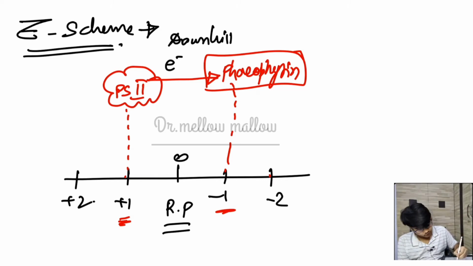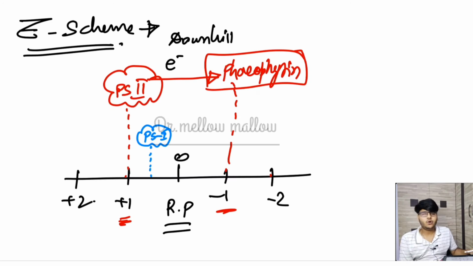So I am drawing PS1 here. If I draw this PS1 molecule over this graph with energy between +1 and 0, I will see that PS1 has very high energy. That is why, from the phaeophytin, the electron moves through the tunnel of the ETS, and now it will not reach PS1 until and unless PS1 is excited by the photons. We saw that in the previous lecture. So PS1 must be excited, and that means there is a molecule called